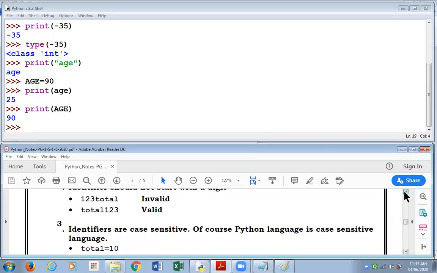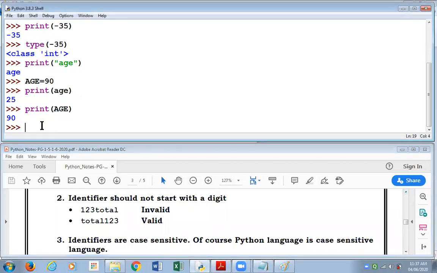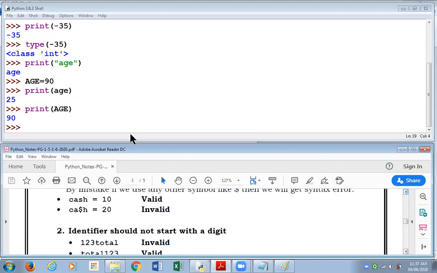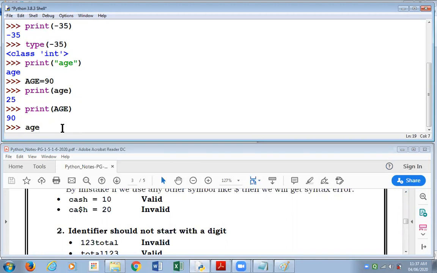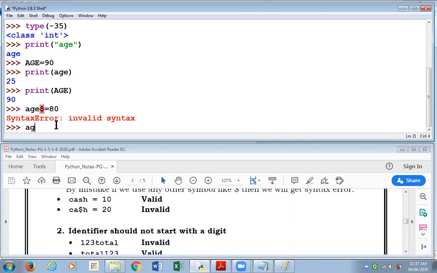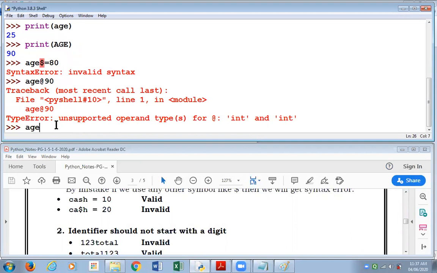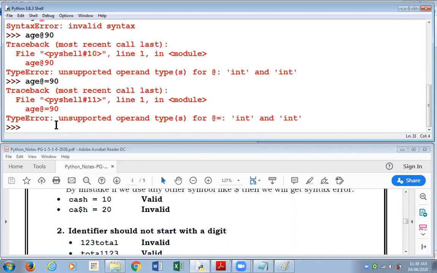Let me demonstrate the second point to you. Before demonstrating point 2, I'll demonstrate this point 1, the dollar symbol. Say I'm creating a variable age and putting a dollar after that, equal to 80. So within the name, I've included a dollar symbol, and not just a dollar symbol, any other symbol. It could be a hash symbol or @ symbol. Age@ equal to 90. See, I'm getting an error.